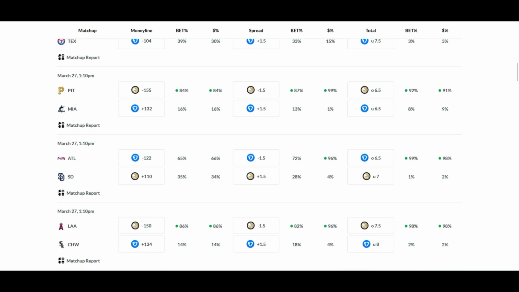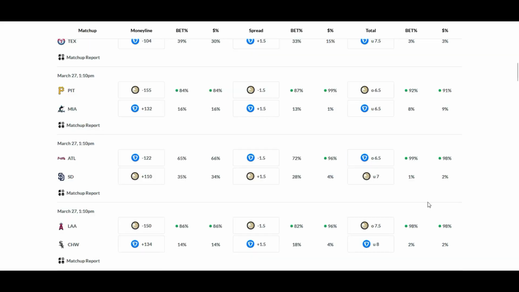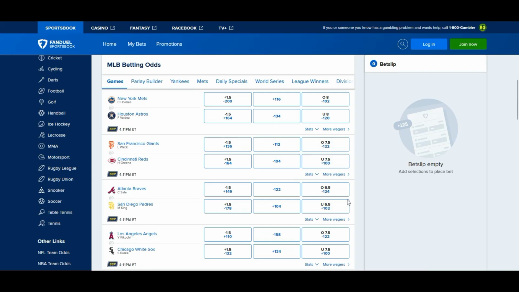96% of the money going with the Braves. They look safe across the board. Over is a very, very low 6.5, minus 124 under 6.5. Most people going to go over in this one, obviously.